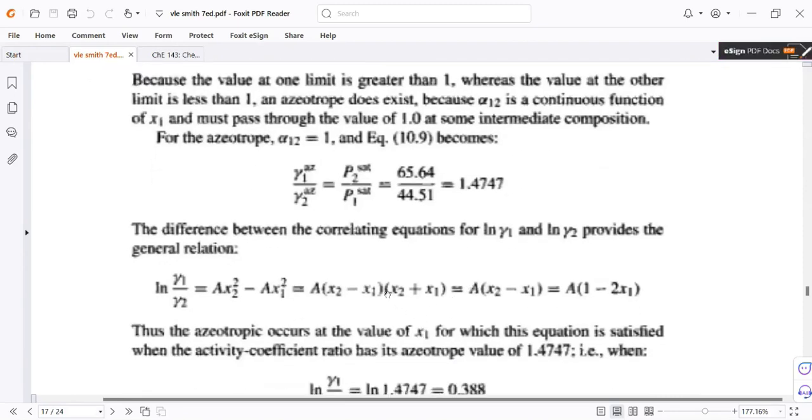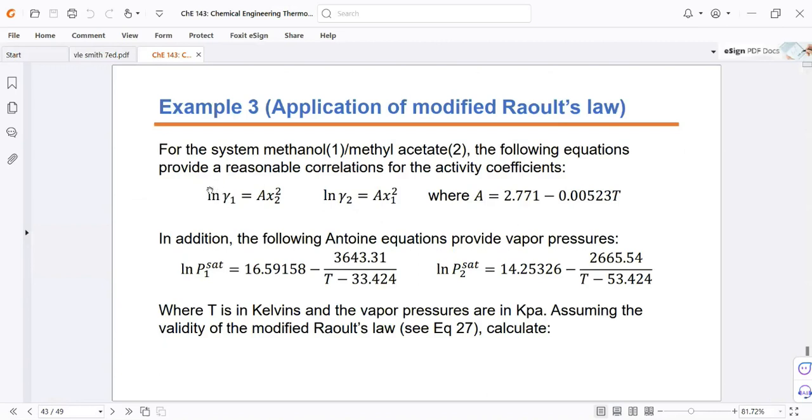Next, we use another equation. We subtract this correlation with this one. It will give us the ln of gamma sub 1 divided by gamma sub 2, because the property of natural log is that when we subtract them, it becomes the ratio, right? So the right hand side of the equation is this one minus this one.